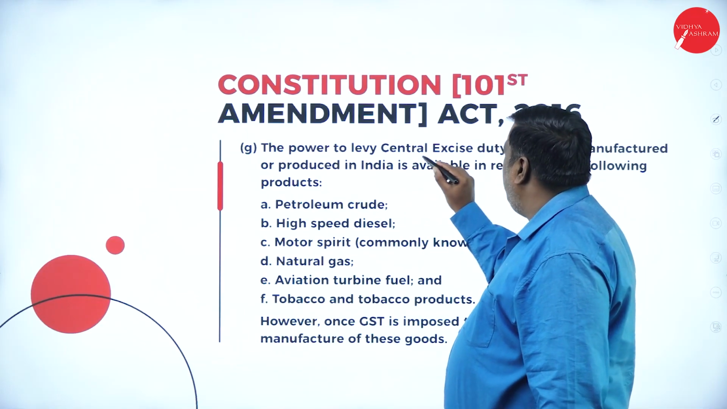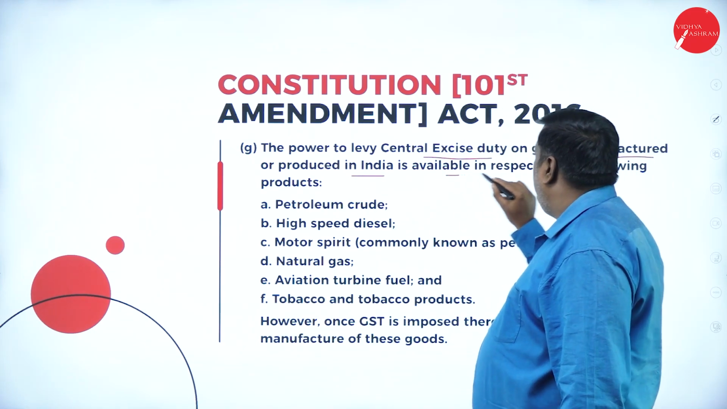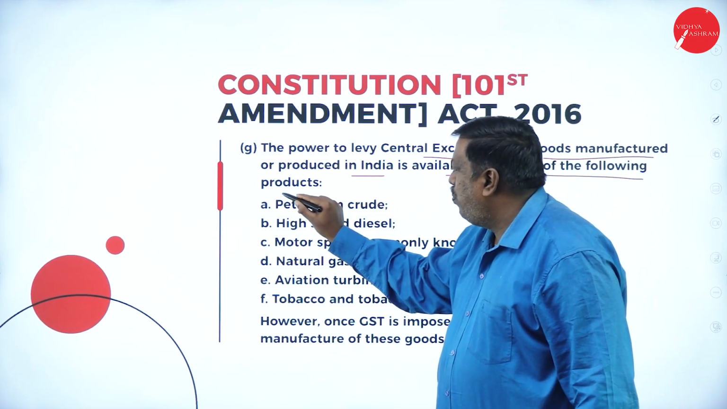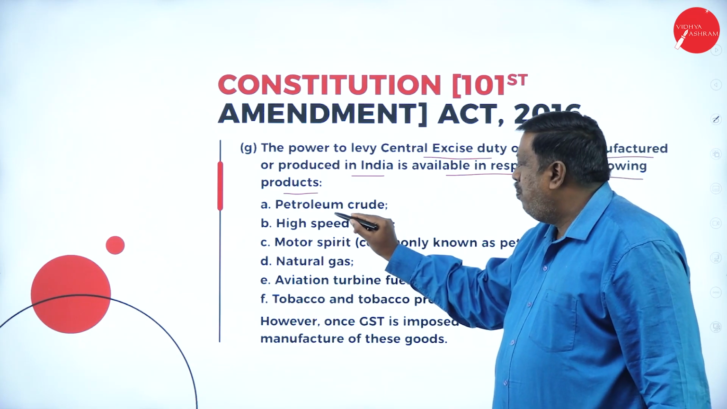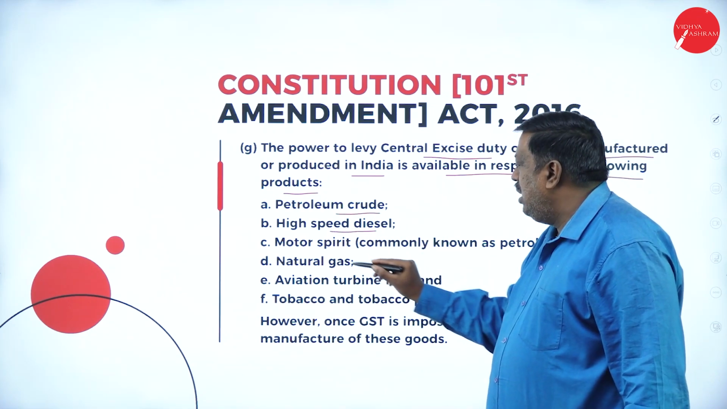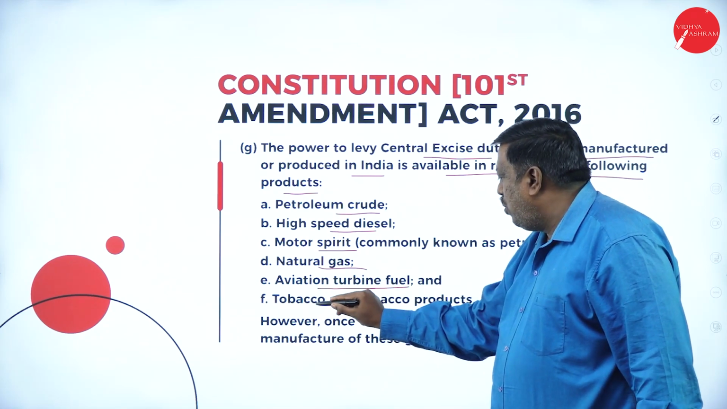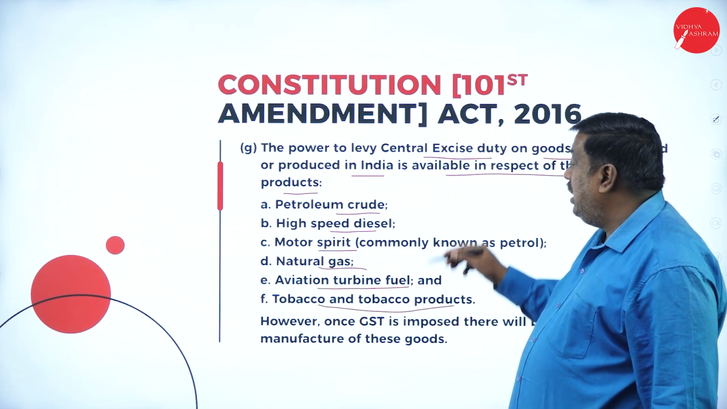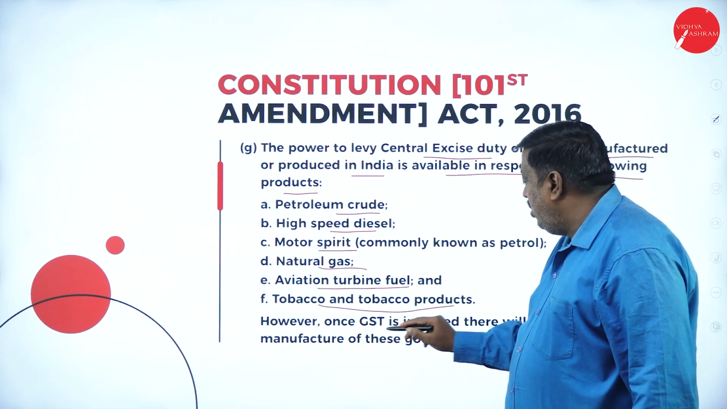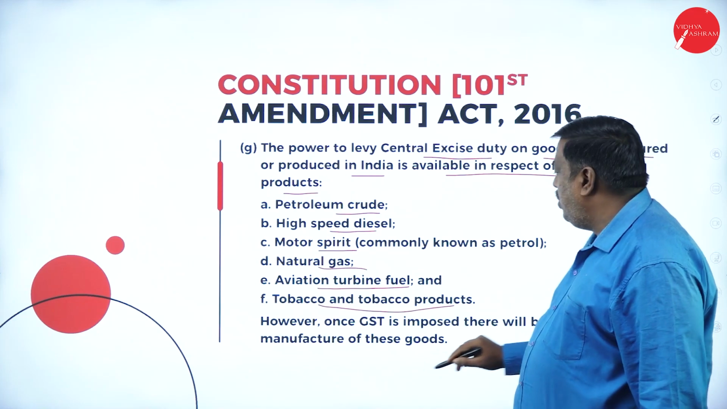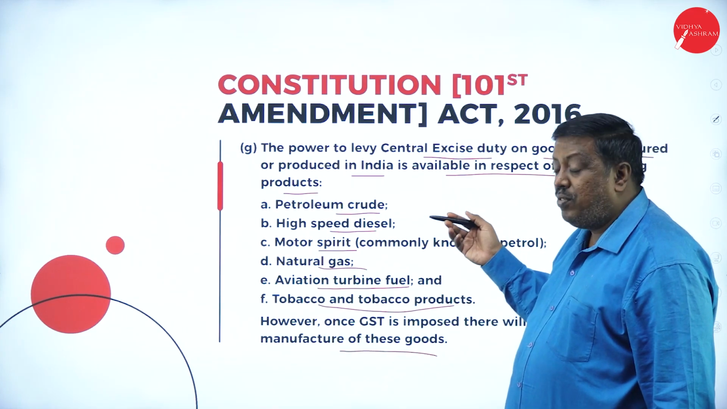The power to levy central excise duty on goods manufactured or produced in India is available in respect of the following products. They're saying that we still have central excise duty on certain products like petroleum crude, high-speed diesel, motor spirit, natural gas, aviation turbine fuel, and tobacco products. On these, we still have central excise duty. However, once GST is imposed, there will be no duty on manufacture of these goods. They're saying that it is still not under the bracket of GST.